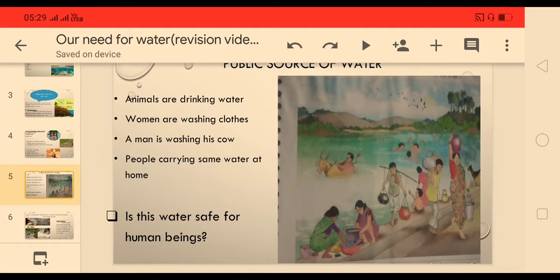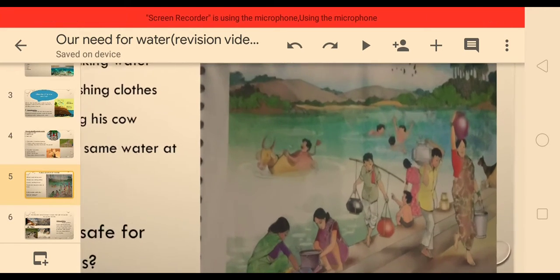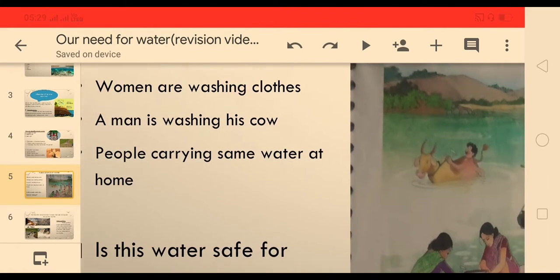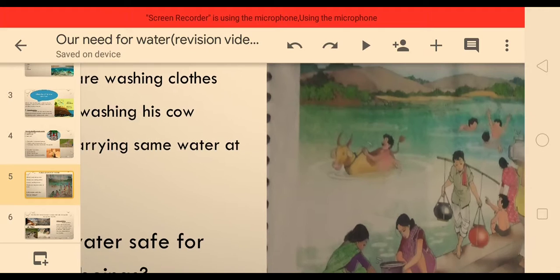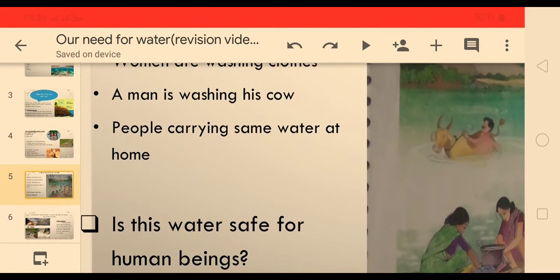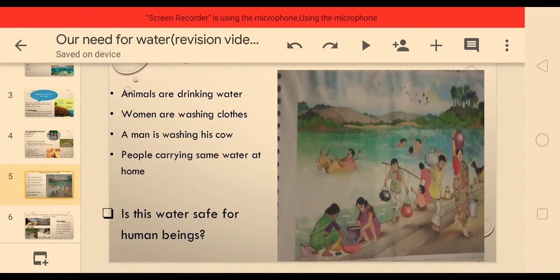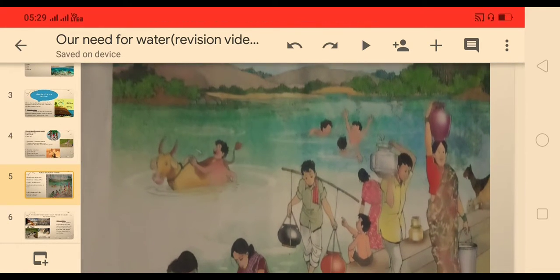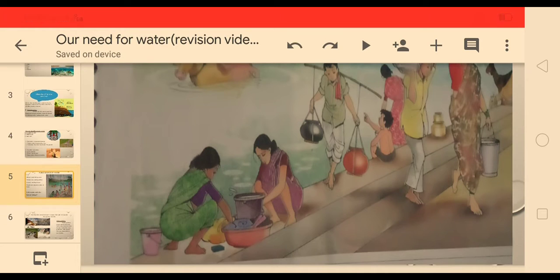As you can see in this, animals are drinking water. See here, a goat, and a man is washing his cow in the same water source, and people are carrying the water home. Women are washing the clothes.